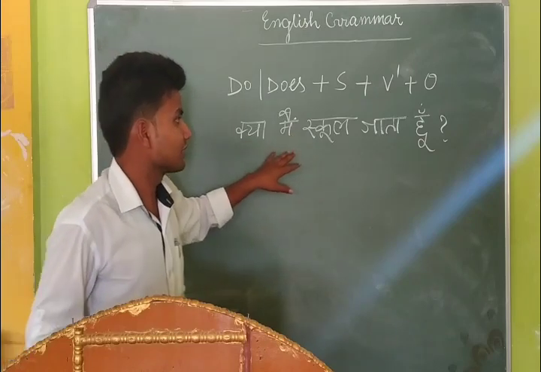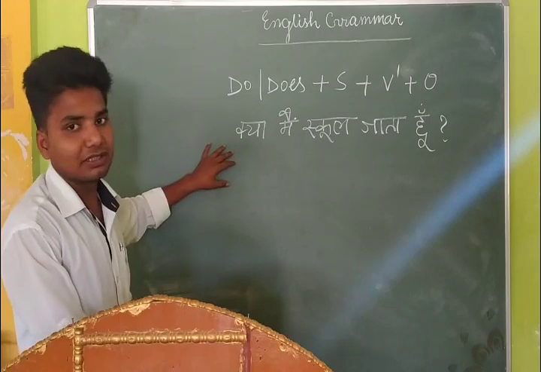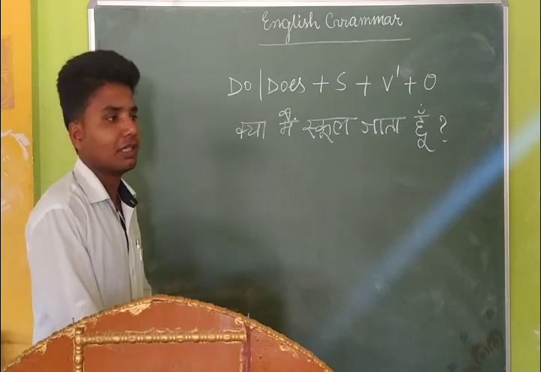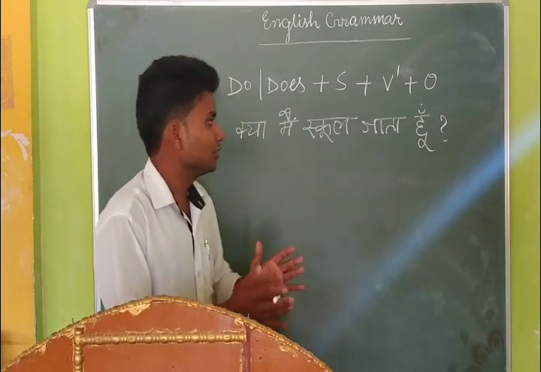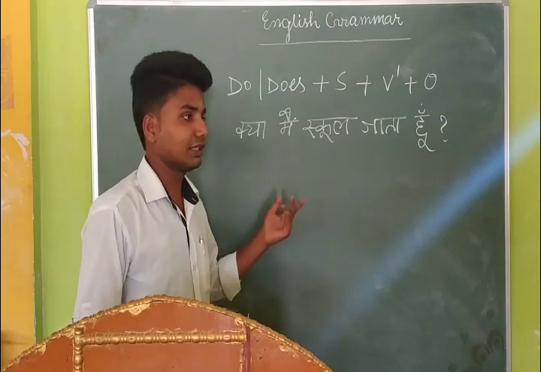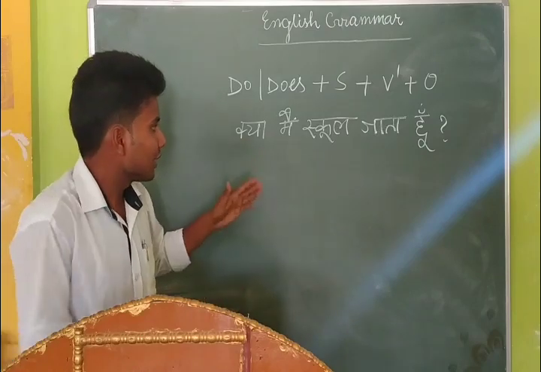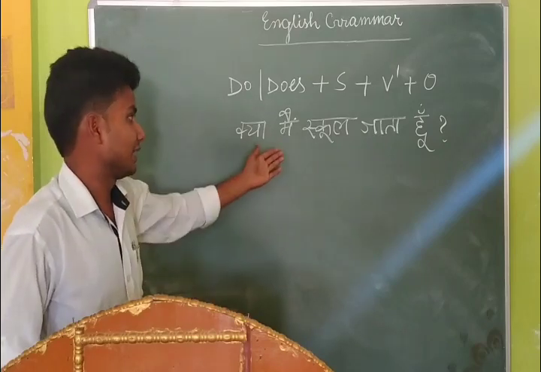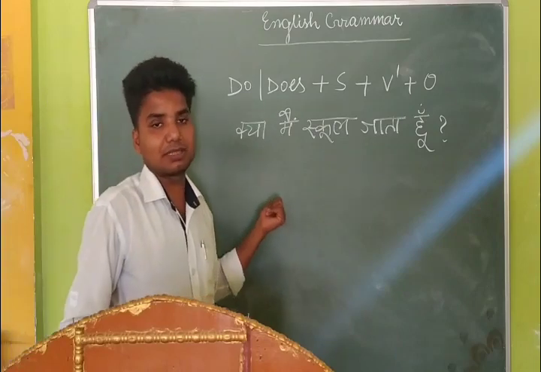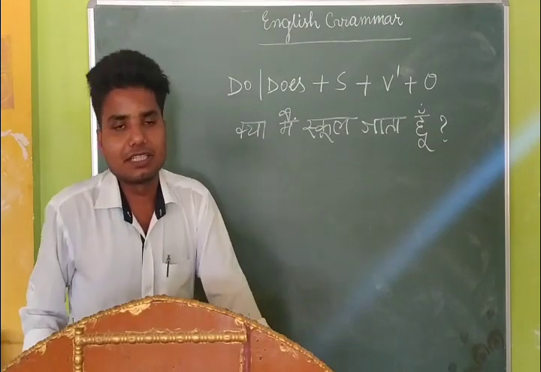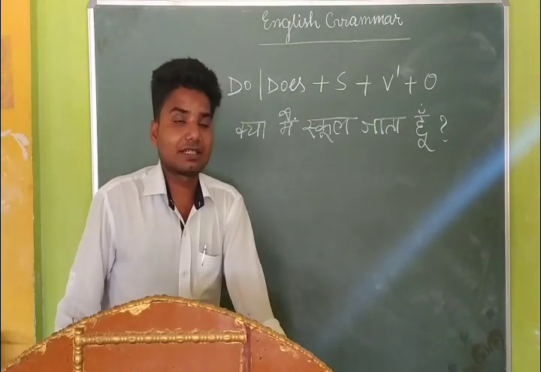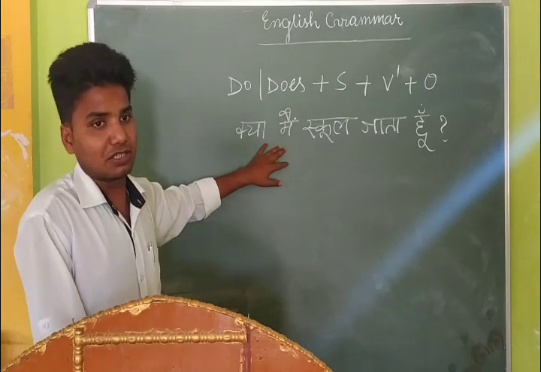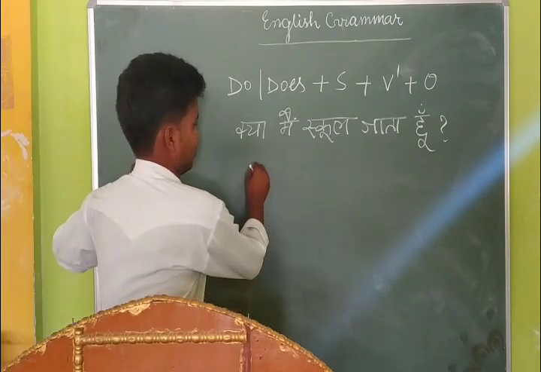So if you are going to translate this sentence, you need to begin the sentence with either do or does, because do and does are the helping verbs of present simple tense. Now there is a basic question: do we use do or does? Here you need to use any one. So for selecting, you need to understand the condition of the subject. As you are seeing, I is the subject. You have been taught what is called the subject: in a sentence we speak about a person or things, they are the subject. So in this sentence we are talking about I, that means me. So this is not the third person singular number. So you need to use do.